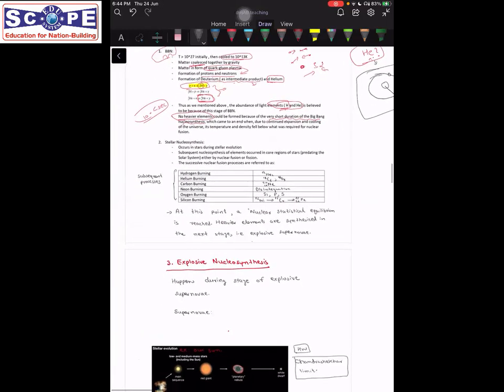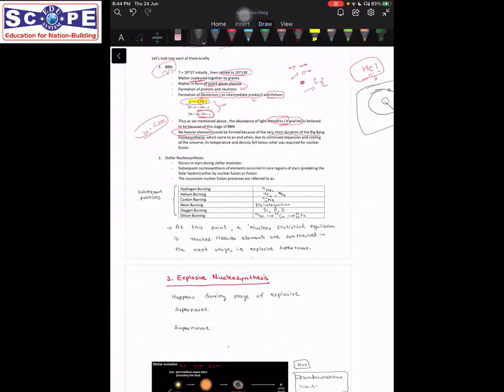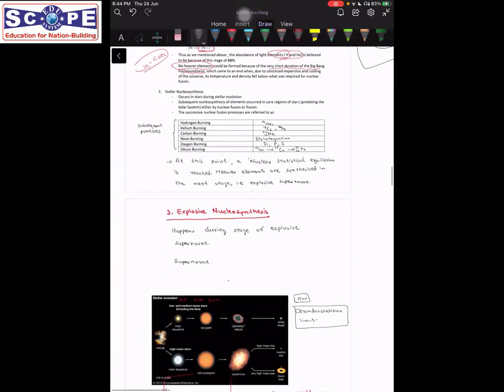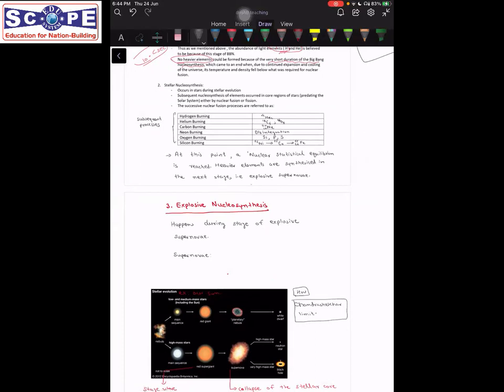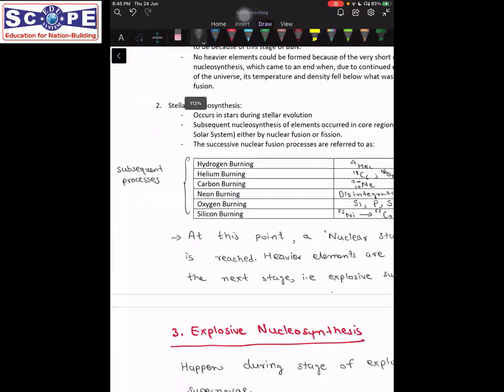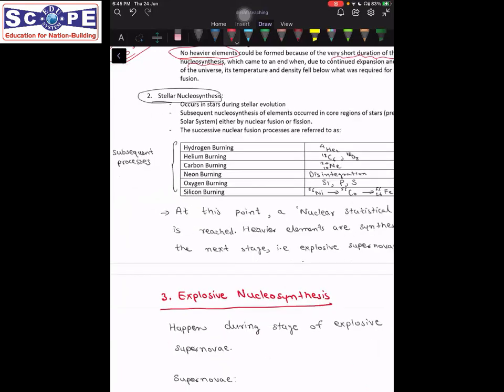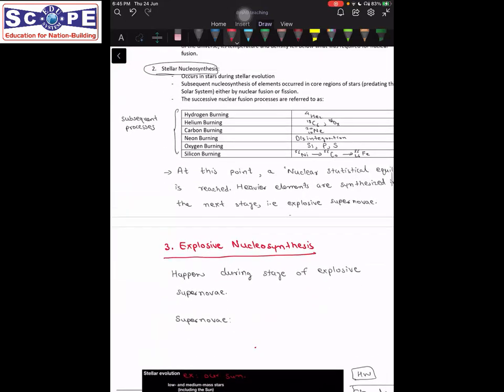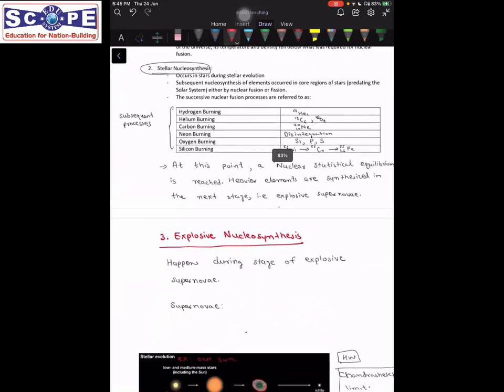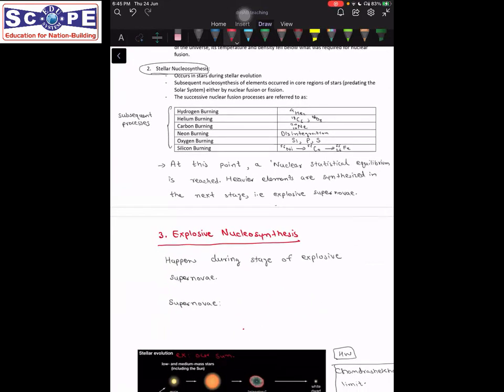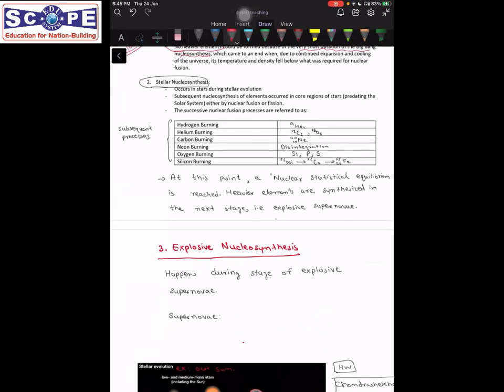So yeah, that was the Big Bang nucleosynthesis, the first phase. The second phase was stellar nucleosynthesis. Now, what is stellar nucleosynthesis? Stellar implies the evolution of stars. So this type of nucleosynthesis, the creation of these types of elements, happened during the evolution of stars. So what is stellar evolution? We will see when we talk about explosive nucleosynthesis. But for the timing, what we can understand is that stellar evolution is the evolution of stars.